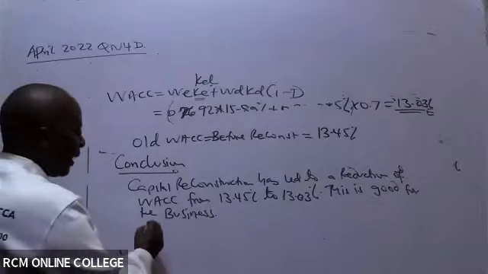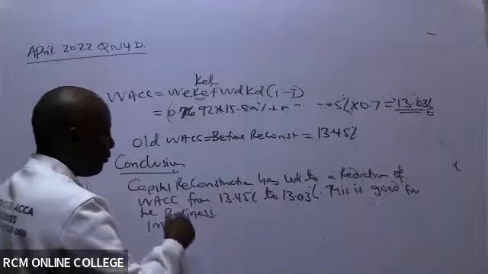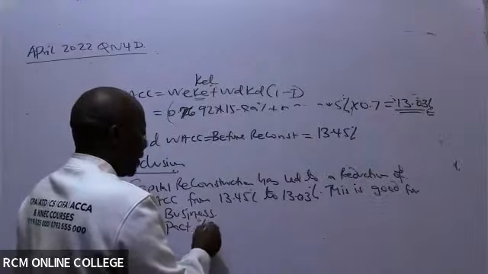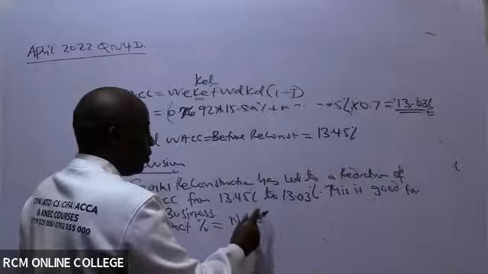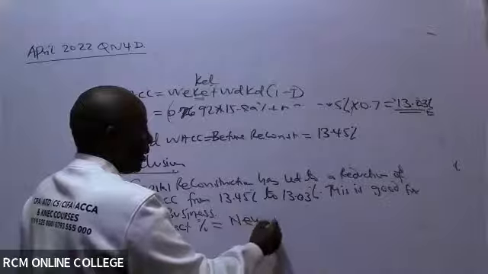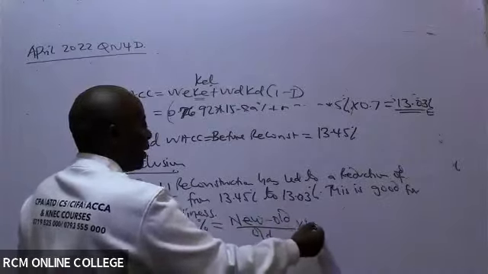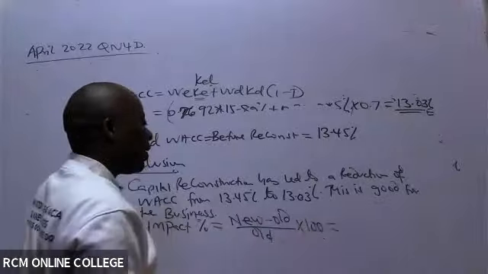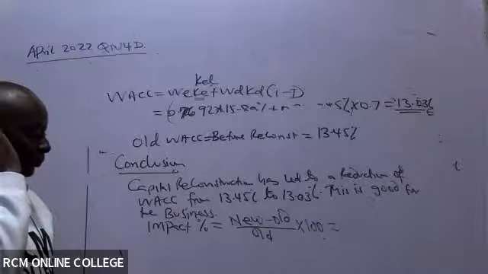Yeah, so the impact in form of percentage, this is what they always look for. Impact in form of percentage. You take the new minus the old, so new minus the old all over the old times 100%. Can you kindly give me this percentage reduction?